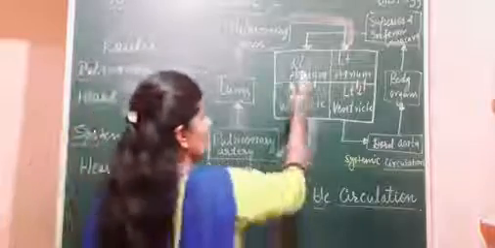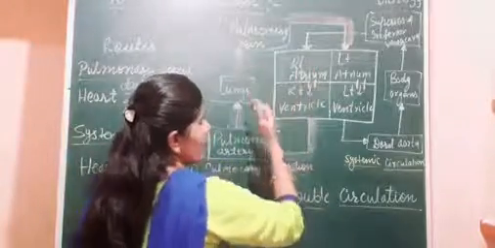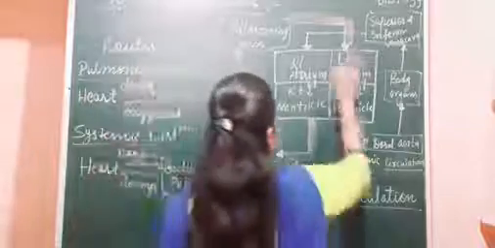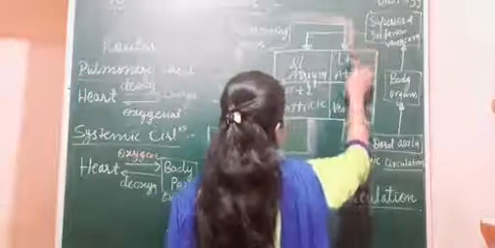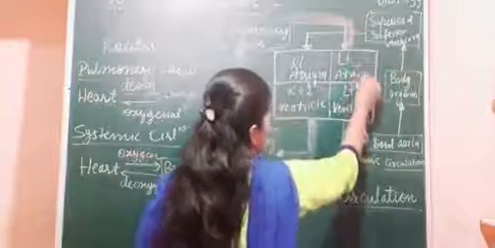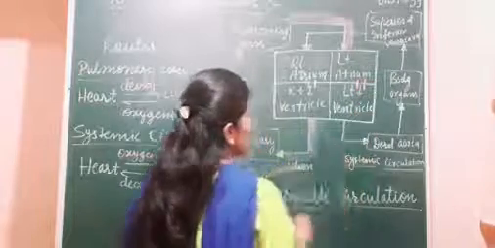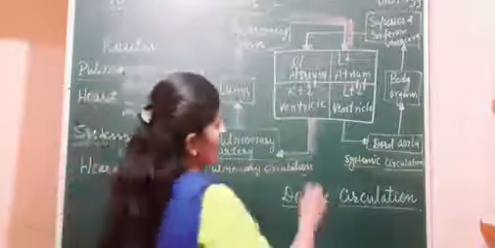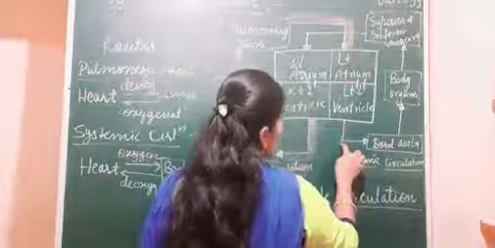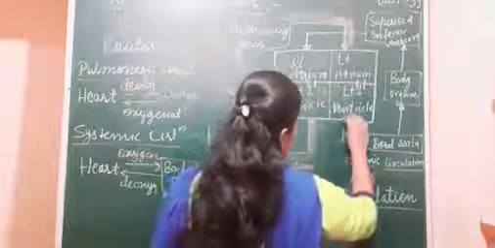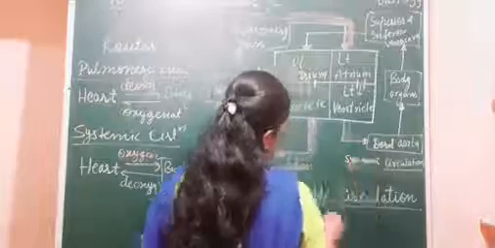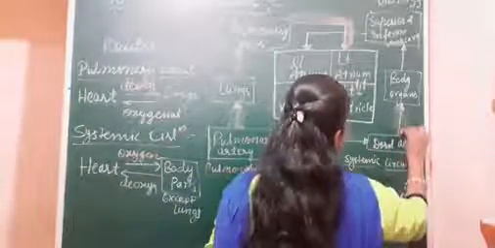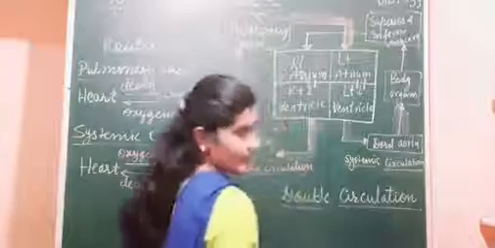Here, let us see, only the right chambers have been involved up to now. Now we will see the left chambers. The oxygenated blood coming towards the left atrium slowly comes down into the left ventricle. From the left ventricle, the dorsal aorta arises. This dorsal aorta carries the blood from the heart to the body parts. Which blood is it? This is the oxygenated blood.